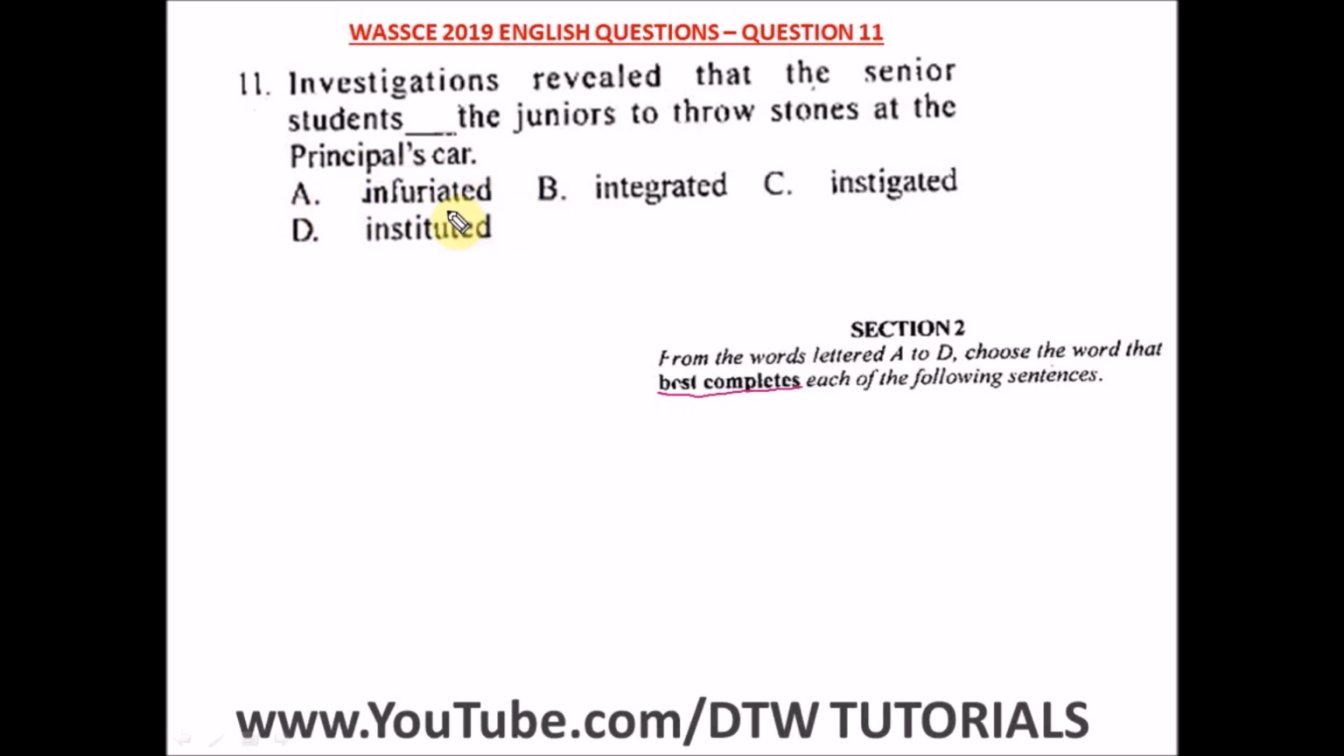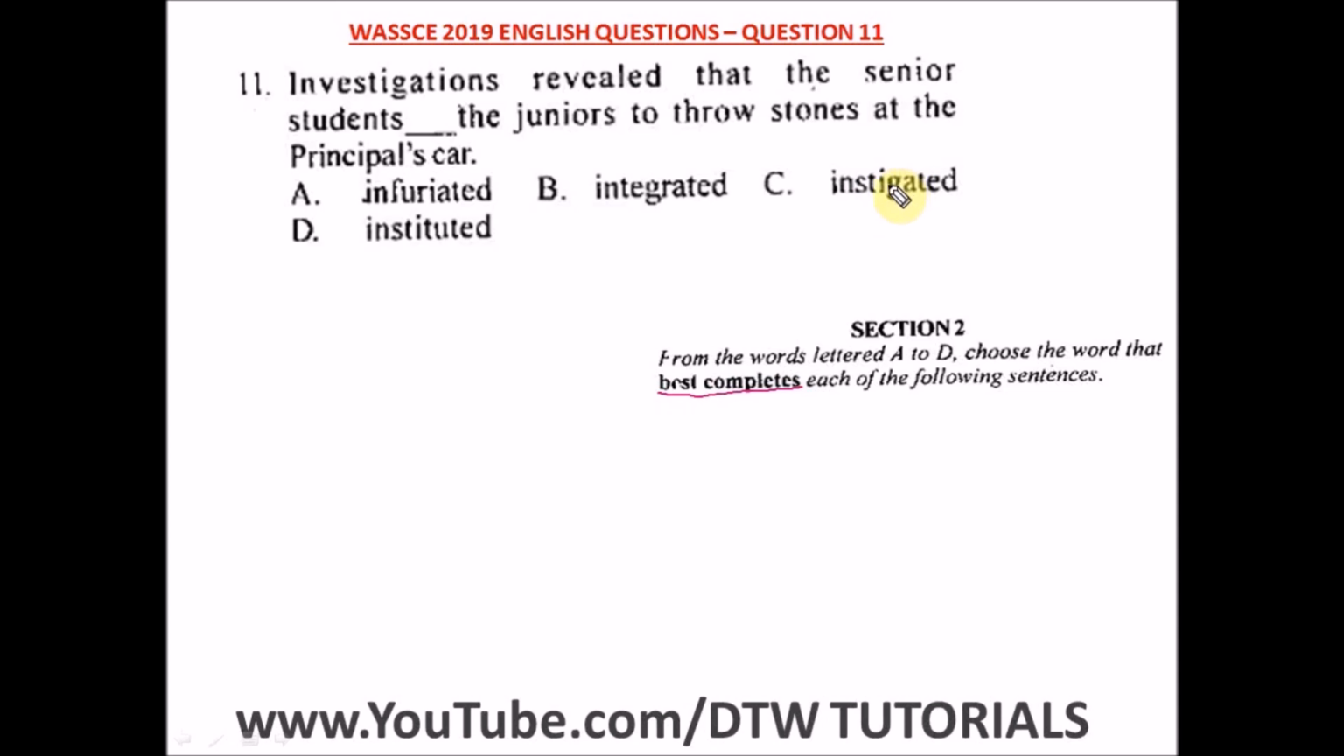Infuriated means to anger someone, to make someone very angry. All right. Someone can be very angry but not do something bad. So it might not best complete the statement. Let's go forward. B says integrated. Integrated means to unify, to unite people, or to desegregate. Here you can unify the junior ones, but it might be to a good cause too, not to throw stones. Then C says instigated. All right, and this is the best word here. Why? Because instigated means to incite someone to do something especially bad.